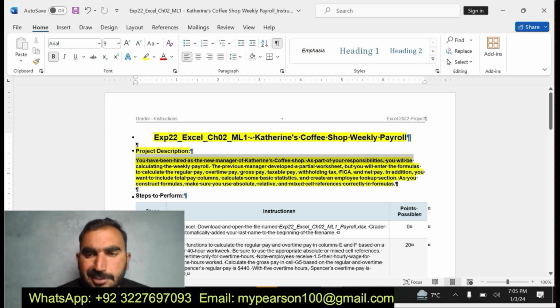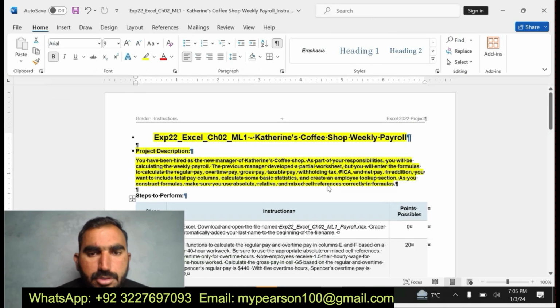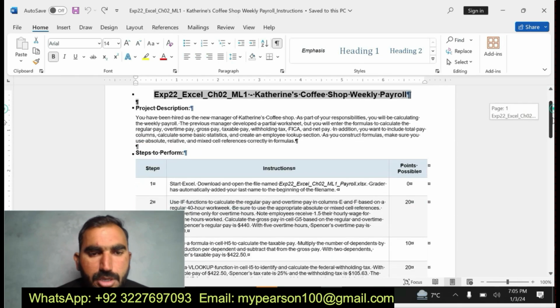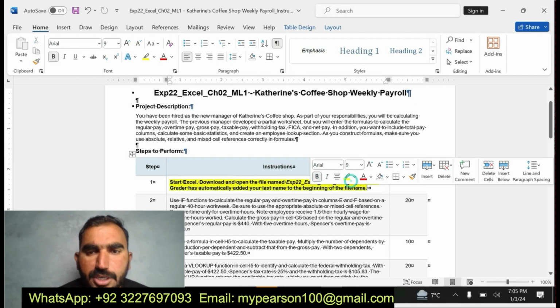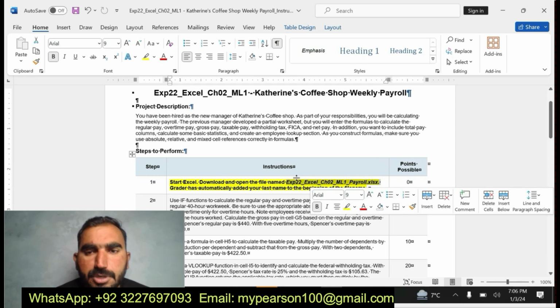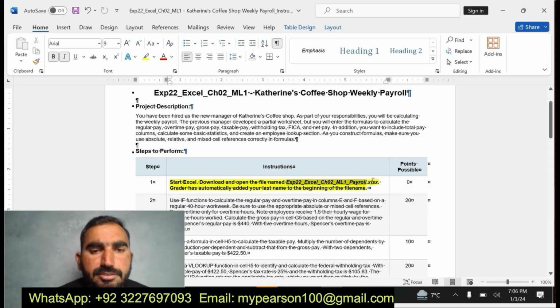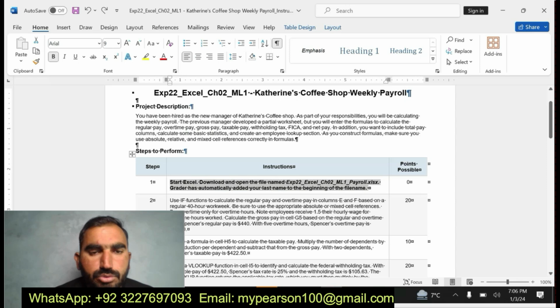Here is my project description. It's the second chapter of the MATLAB master class Excel. Here is my Excel workbook. Now I'm going to do step number 1: start Excel, download and open the file named EXP22 Excel Chapter 2 ML1 Payroll. I already downloaded this one, and the grader has automatically been added. Now I am going to do the next one.